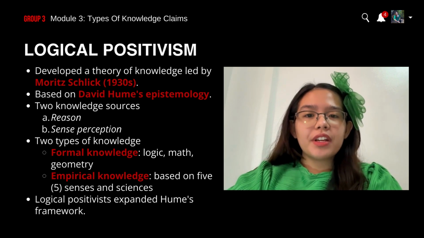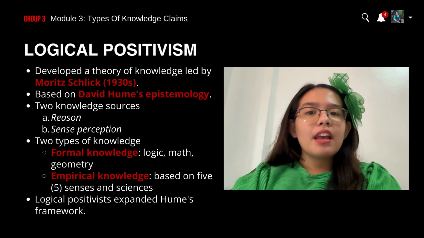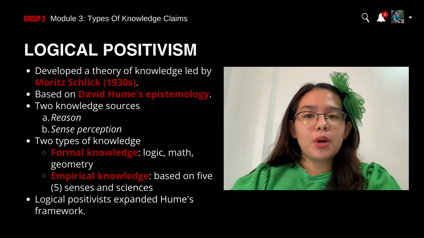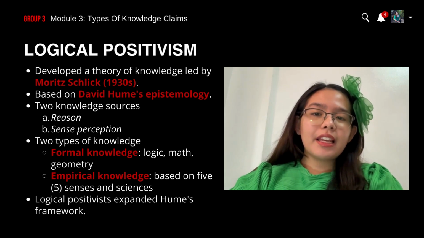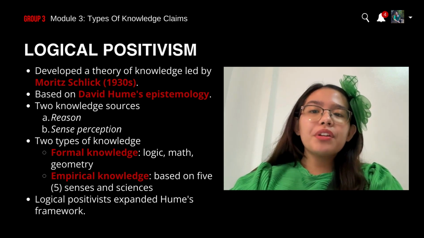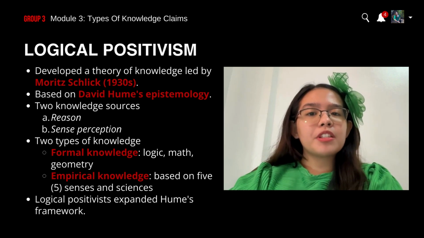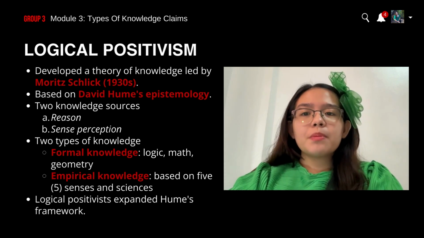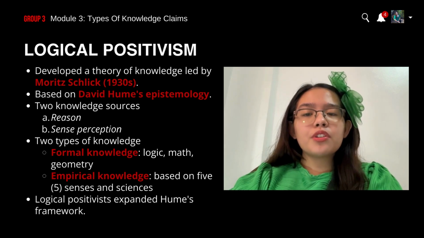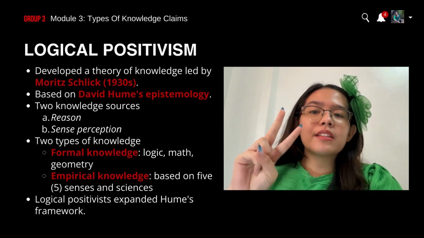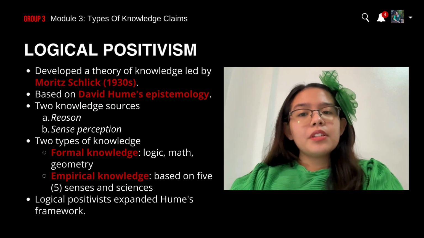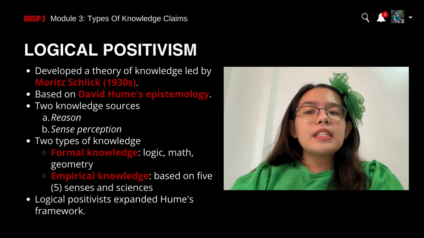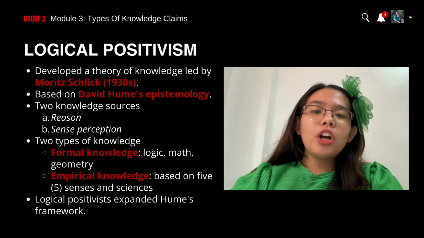According to OxfordReference.com, Moritz Schlick was a German philosopher and physicist, founder of the famous school of logical positivists known as the Vienna Circle. The Vienna Circle, led by Moritz Schlick, developed a theory of knowledge patterned after the epistemology of David Hume. The positivists accepted Hume's epistemological framework that there are only two sources of knowledge: reason and sense perception. Because there are only two sources of knowledge, it seems that there can only be two types of knowledge.